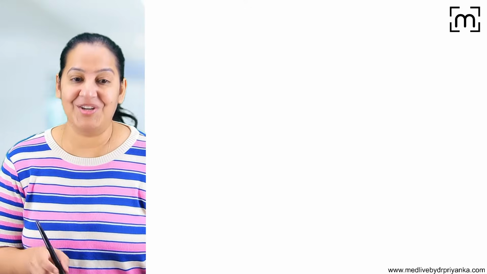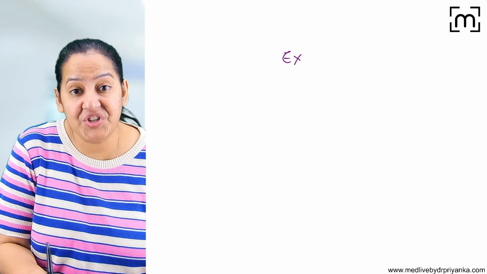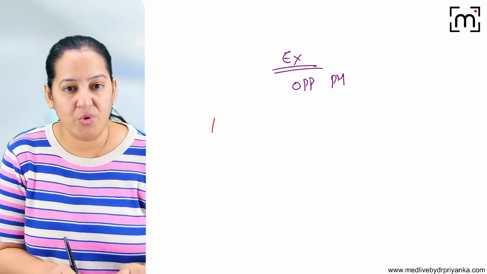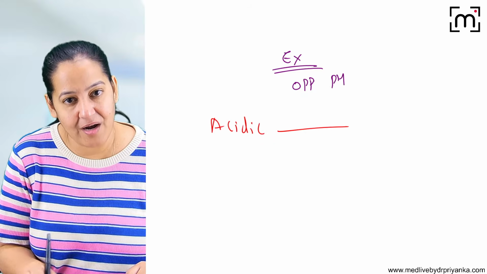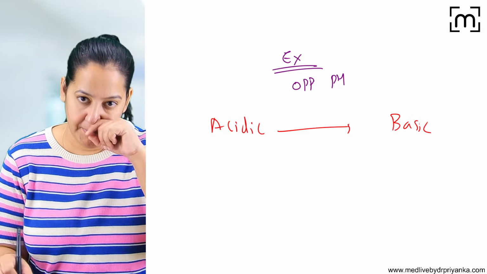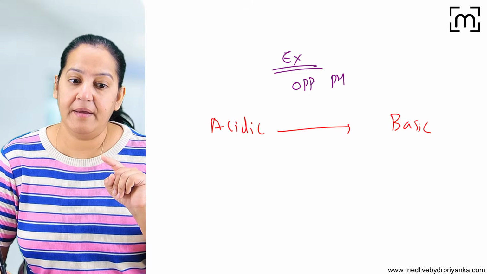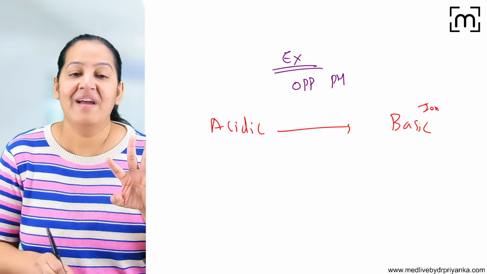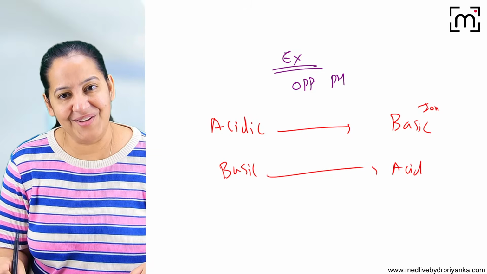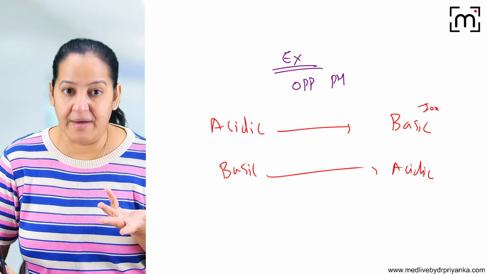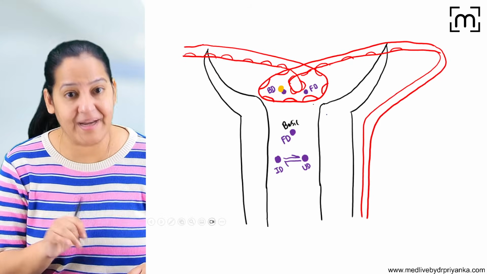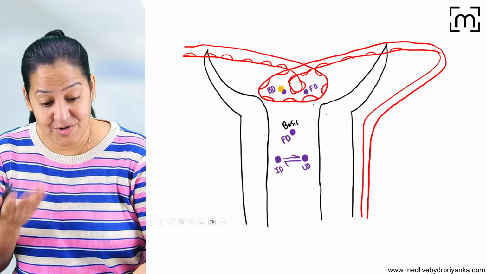At the beginning of the lecture only, I told you for excretion, opposite pH is required. Do you know this funda? If you want to excrete an acidic drug, make the urine basic. In basic urine, it will be ionized and ions are excreted. And if you want to excrete a basic drug, make the urine acidic, because in acidic urine, the basic drug will be ionized and ions are excreted. This is the funda I explained at the beginning of the lecture. I am just revising it here.